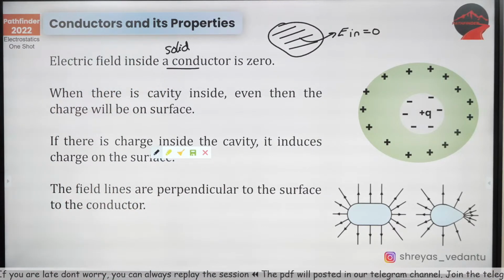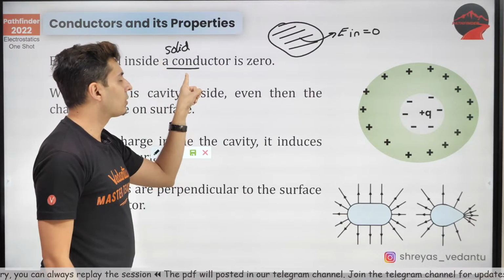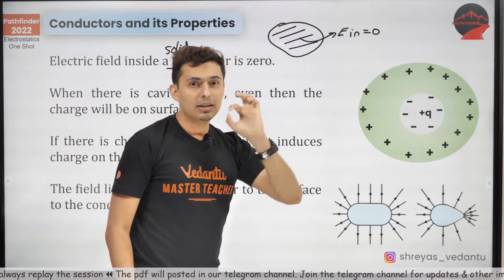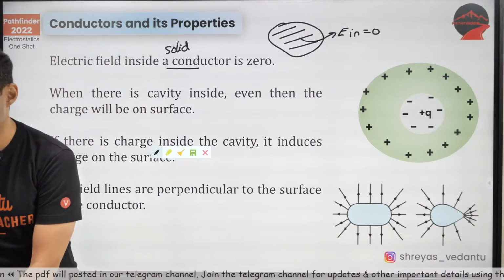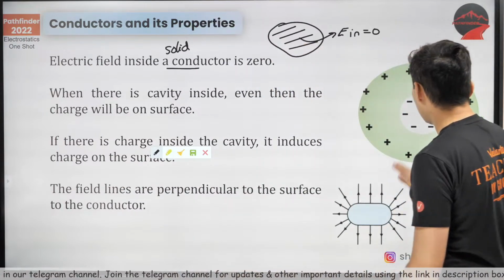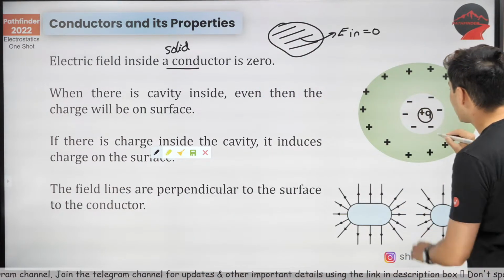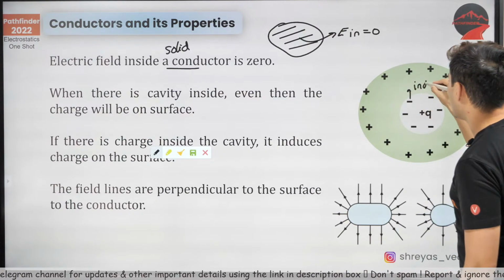Very, very important property. This was a solid conductor only. If there is a cavity, then there is a possibility of charge. When is there a possibility of charge? If you have a charge inside a cavity, this charge will create induced charges.